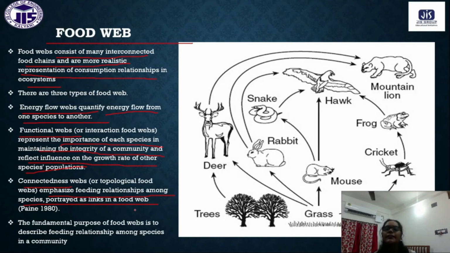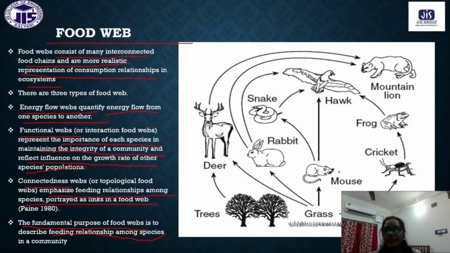Generally, why are we discussing the food web, what is the importance? The fundamental purpose of the food web is to describe the feeding relationship. We are exploring what the feeding relationships are among the species in a community. That is the detail we can get from the food web.